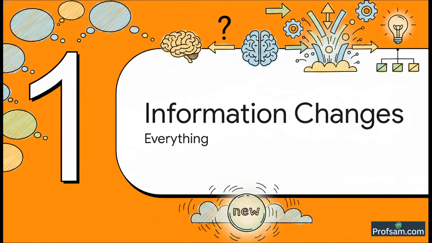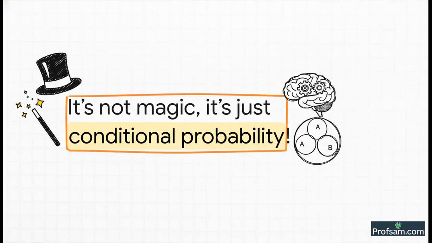It's all about how one small piece of new information can completely change the entire picture. And this powerful idea, beta, has a name. It's called conditional probability. Now, the name might sound a little heavy, but trust me, it's one of the most simple and logical ideas in all of mathematics.